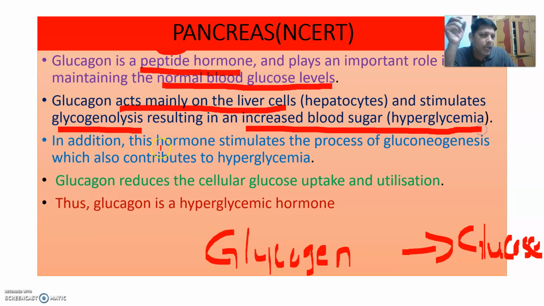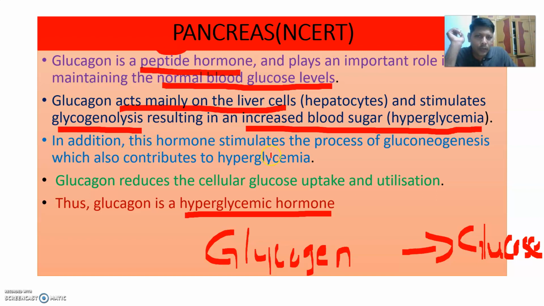That is called hyperglycemia. That's why it is called a hyperglycemic hormone. It is secreted in response to the hypoglycemic condition.